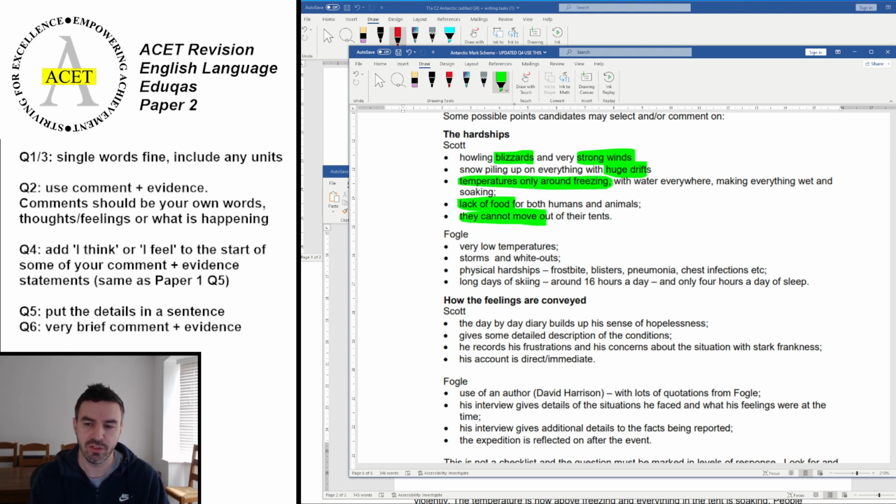Okay. The other Scott things that mention how they're conveyed. So it builds up day by day. You've got a detailed description. He records his frustrations, and you've also got that kind of first-person tone, okay, and style to it, and voice.